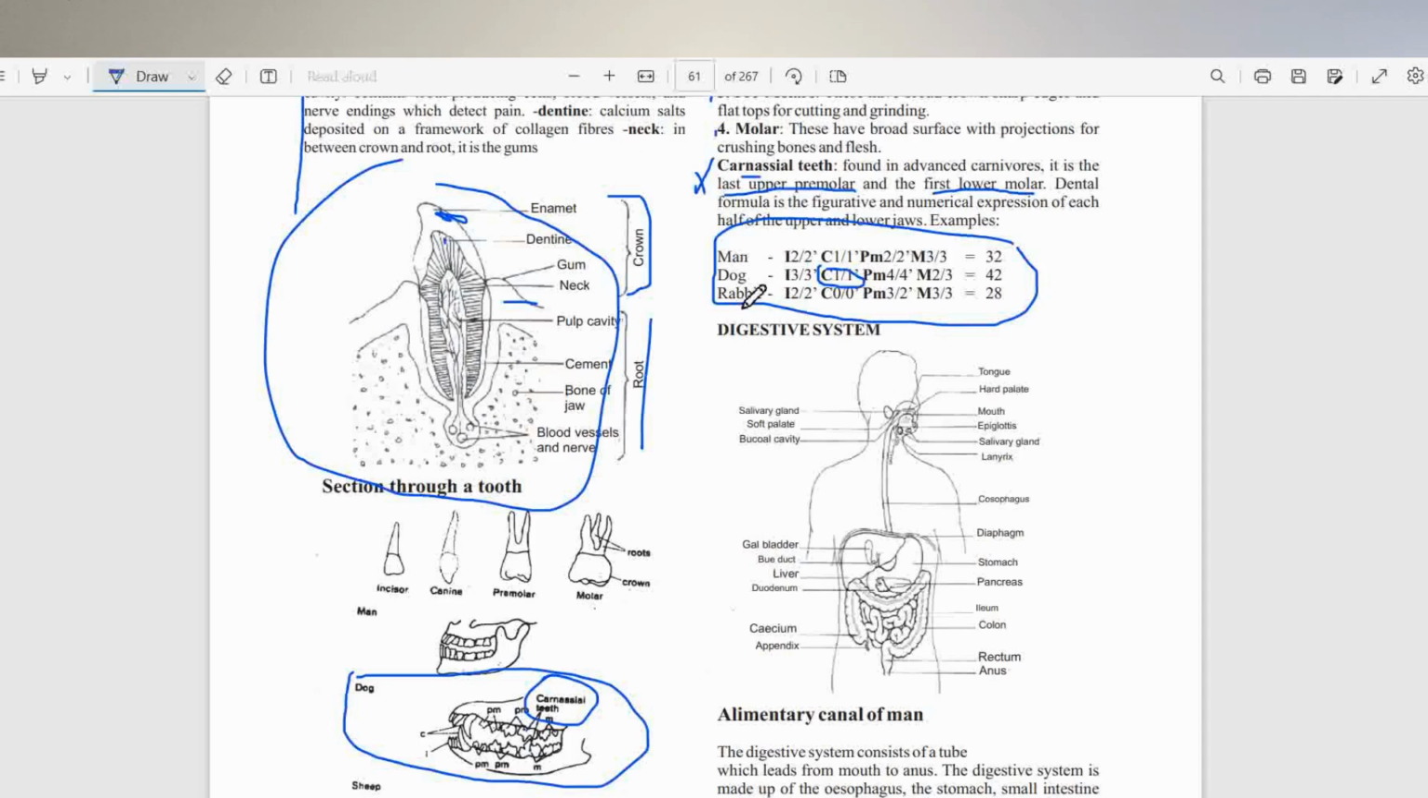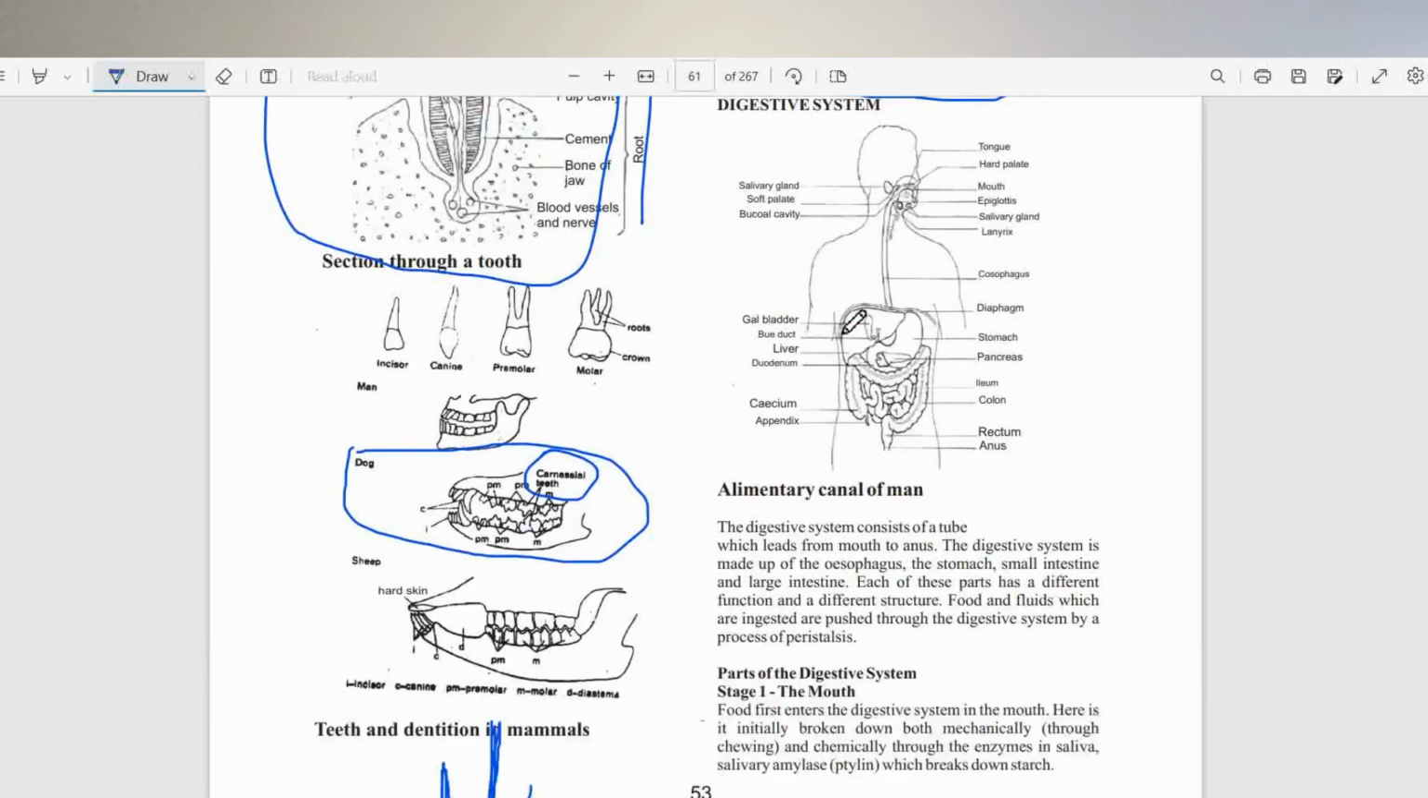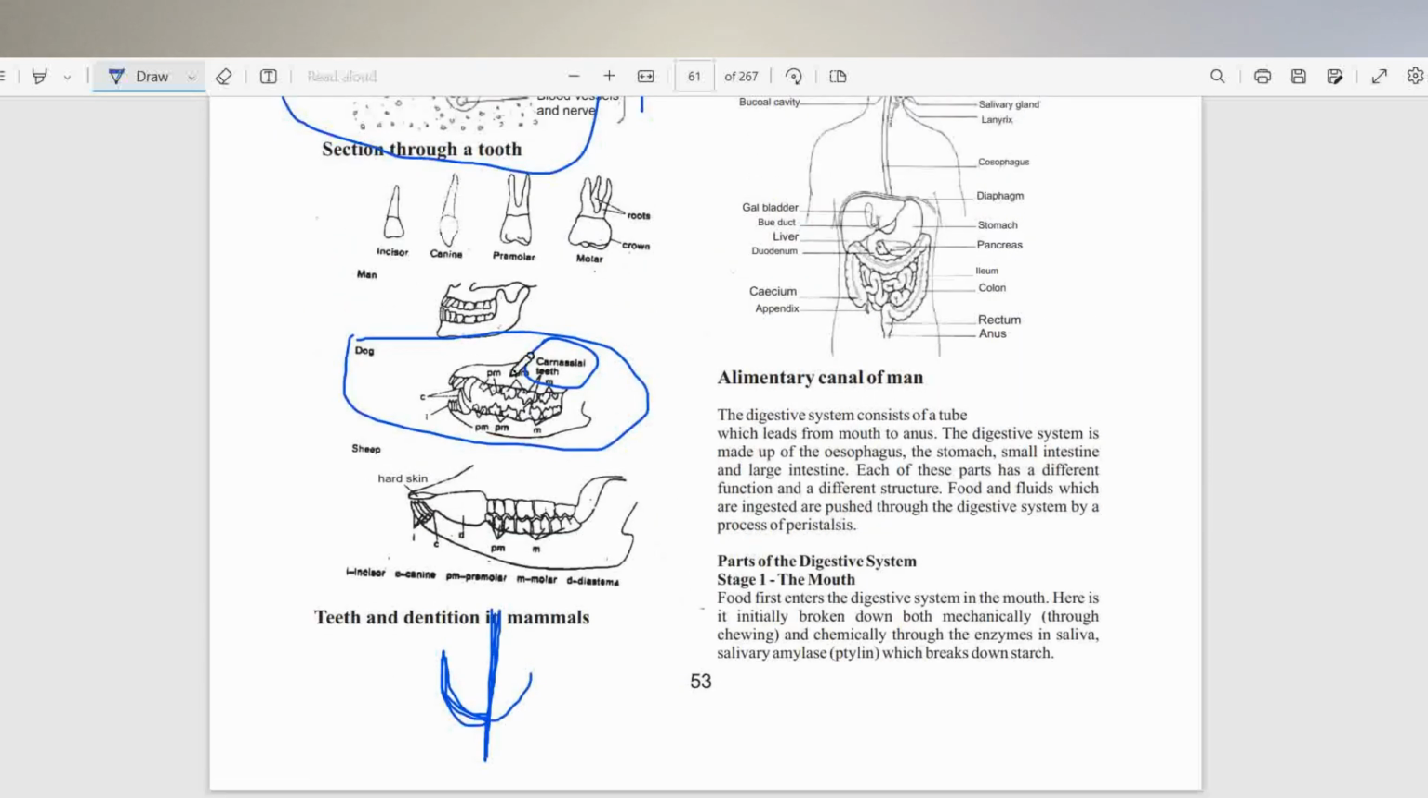So for the rabbit, they do not have the canine teeth. So that portion of the jaw is vacant. I mean, there is no teeth there, and that space is called diastema.